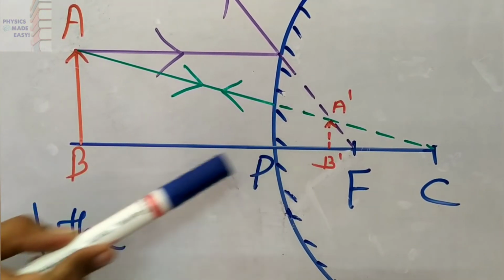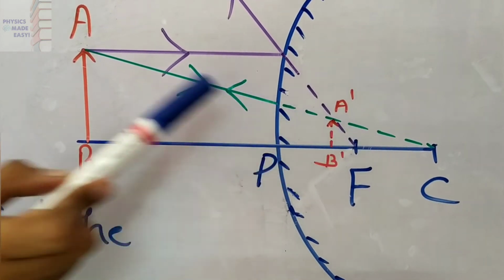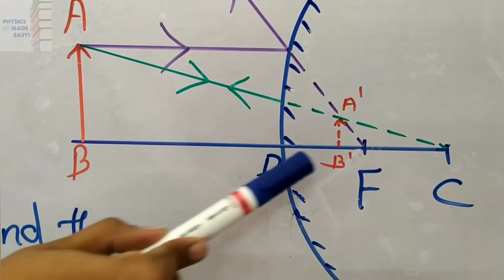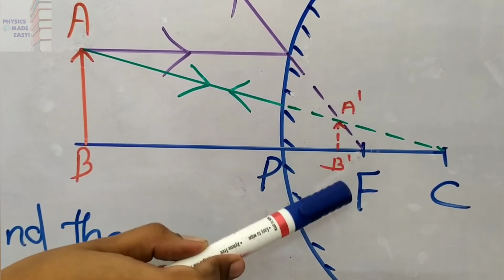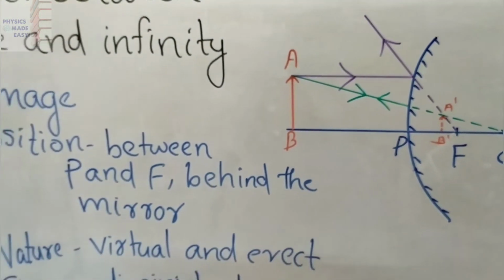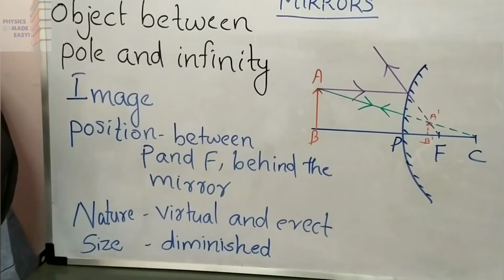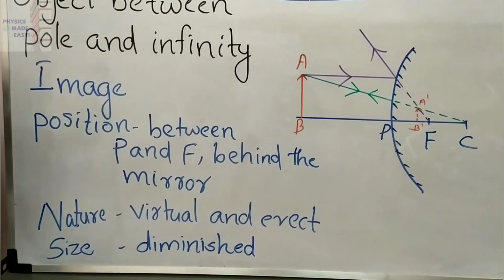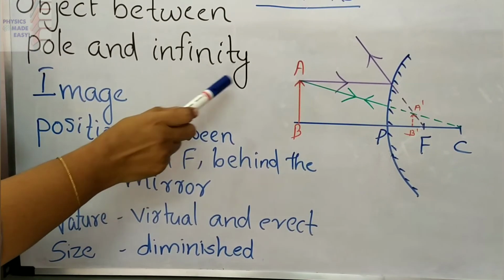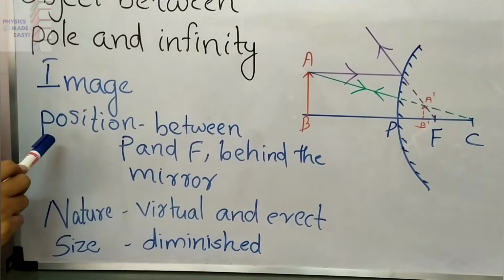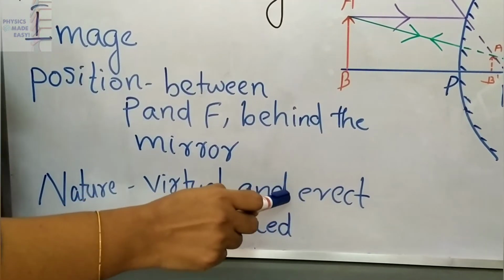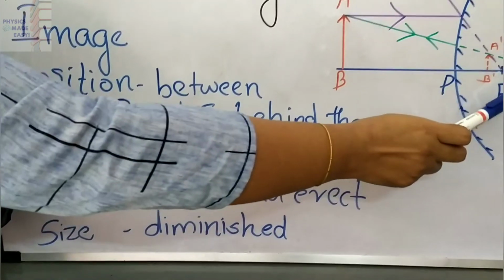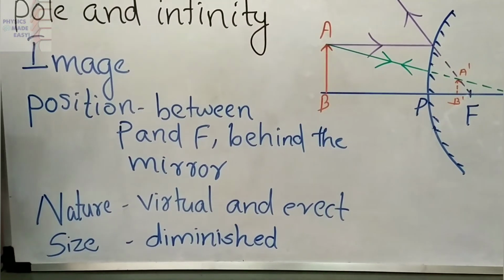If you compare the size of this image and the object, you can see here it is diminished. What about the nature? Virtual and erect. So if you are placing or considering the object at a distance from the pole of the mirror, or between pole and infinity of a convex mirror, you get a diminished, virtual and erect image between pole and focus of the convex mirror.